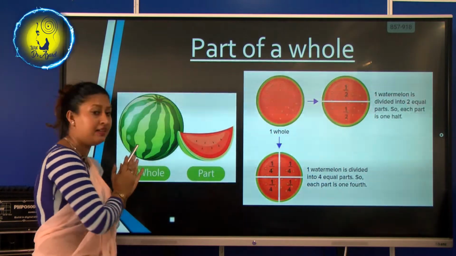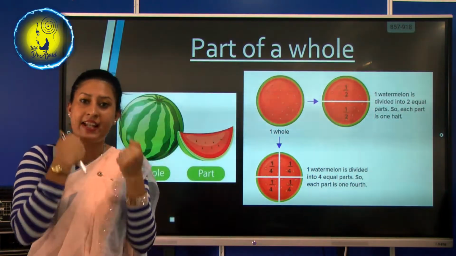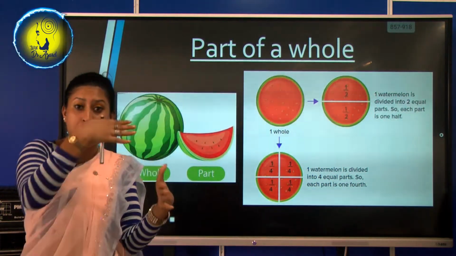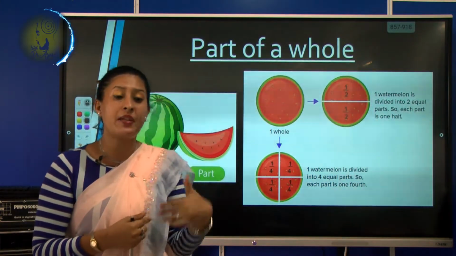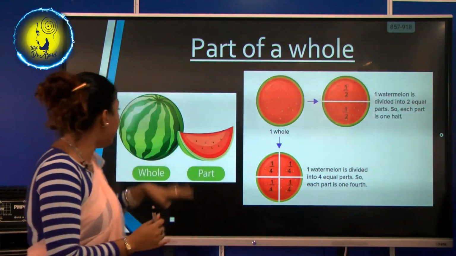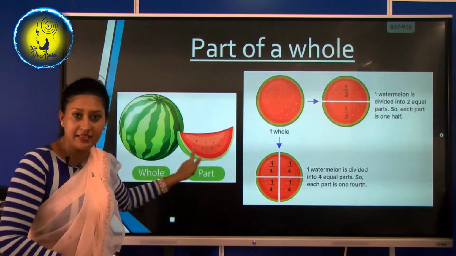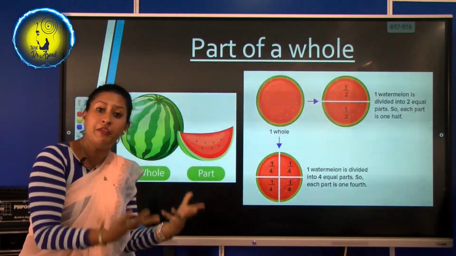Okay, and then if you want to eat it, how are you going to eat it? Tell me. Are you going to just grab it and eat? No, we have to cut it into pieces, isn't it? So we tend to cut it into equal pieces, isn't it? So like see, equal pieces like this, and then you distribute among your family members or your friends.